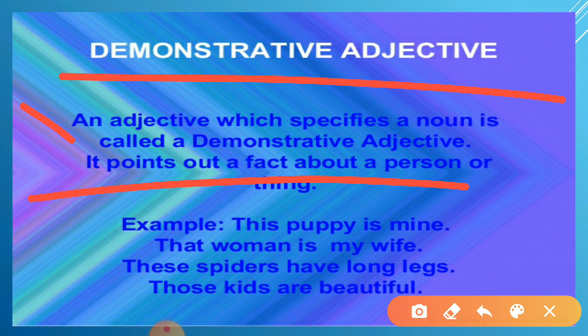Demonstrative means it shows, to point out something. How do we point out? We say, this is my land, that is my dog, these are my pens.